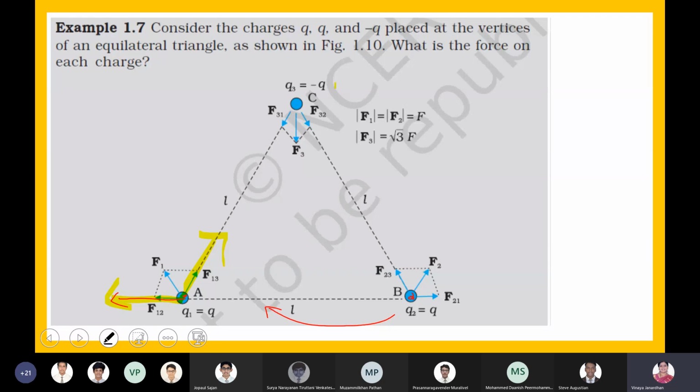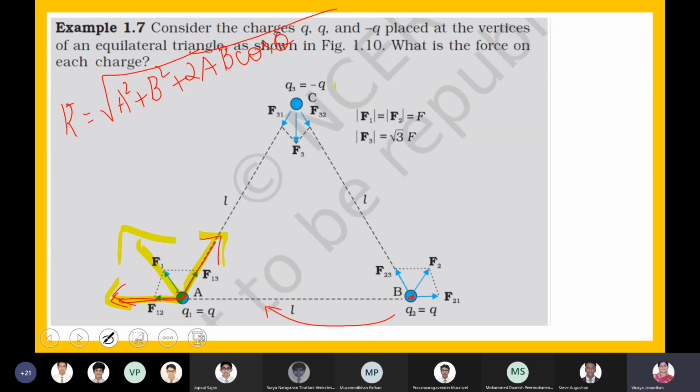Now both these forces are acting along the sides of the parallelogram. Now I have to find the resultant force experienced by the charge at A. So which formula will I use? The resultant is the root of a squared plus b squared plus 2ab cos theta. You have learned this last year. If I have a vector A and a vector B, the resultant is given by the root of a squared plus b squared plus 2ab cos theta.